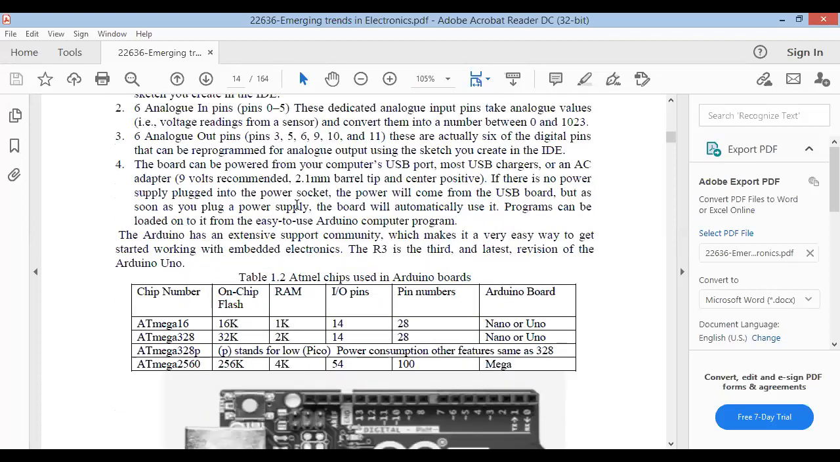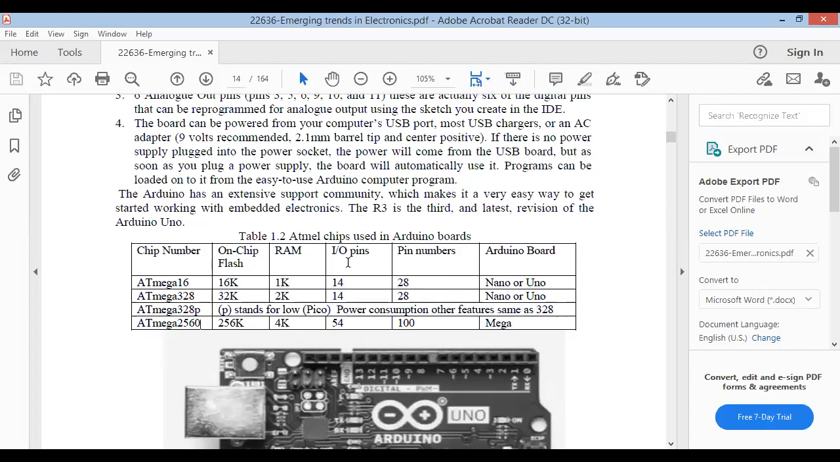As you can see, like Atmega 328, you can connect these microcontrollers also. Atmega 16 has on-chip flash of 16K, then Atmega 328 has on-chip flash of 32K, then Atmega 328P. P stands for pico power, which means its power consumption is relatively less than the Atmega 328. Other features are the same, just the power requirement is less. Atmega 2560 has on-chip flash of 256K.